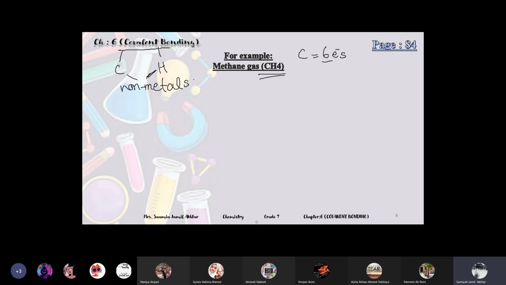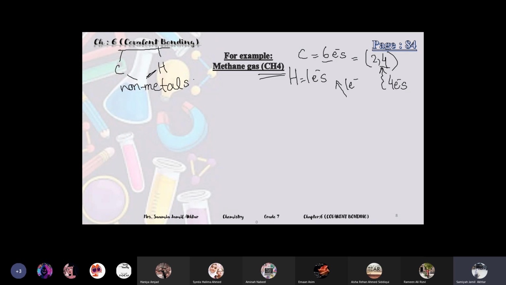So it has 6 electrons and 2 will come in the first shell and 4 in the second shell. How many electrons does carbon need to complete the second shell? 4. Very good, 4 electrons. Carbon has 4 electrons already present and it needs 4 more electrons to complete its second shell. Now let's come to the hydrogen. Hydrogen has 1 electron and it also needs 1 electron to complete its shell.